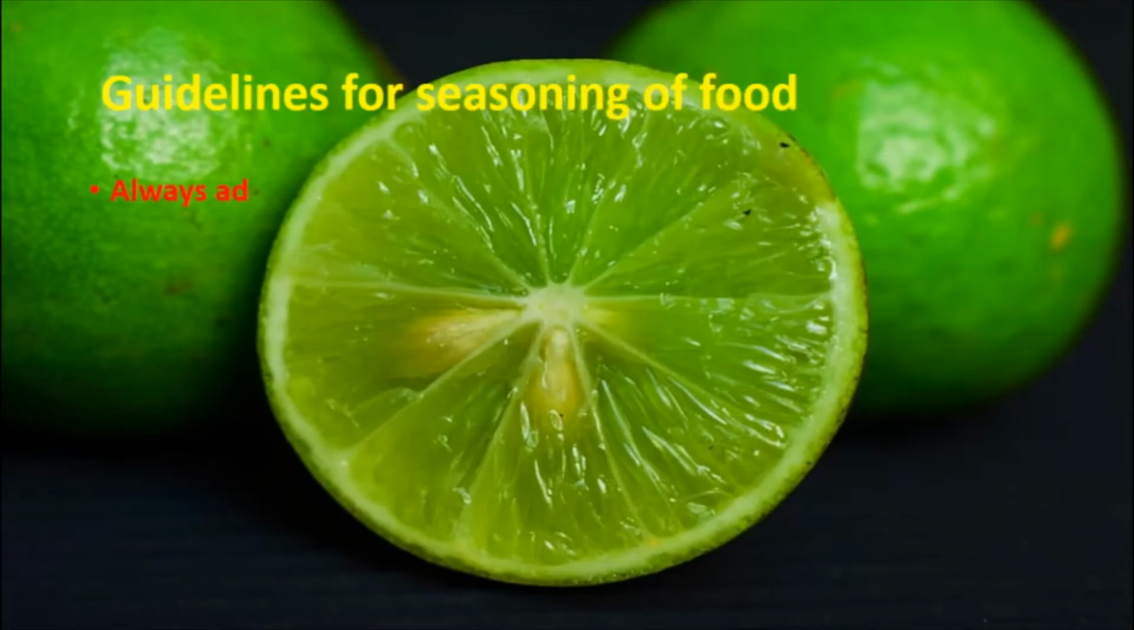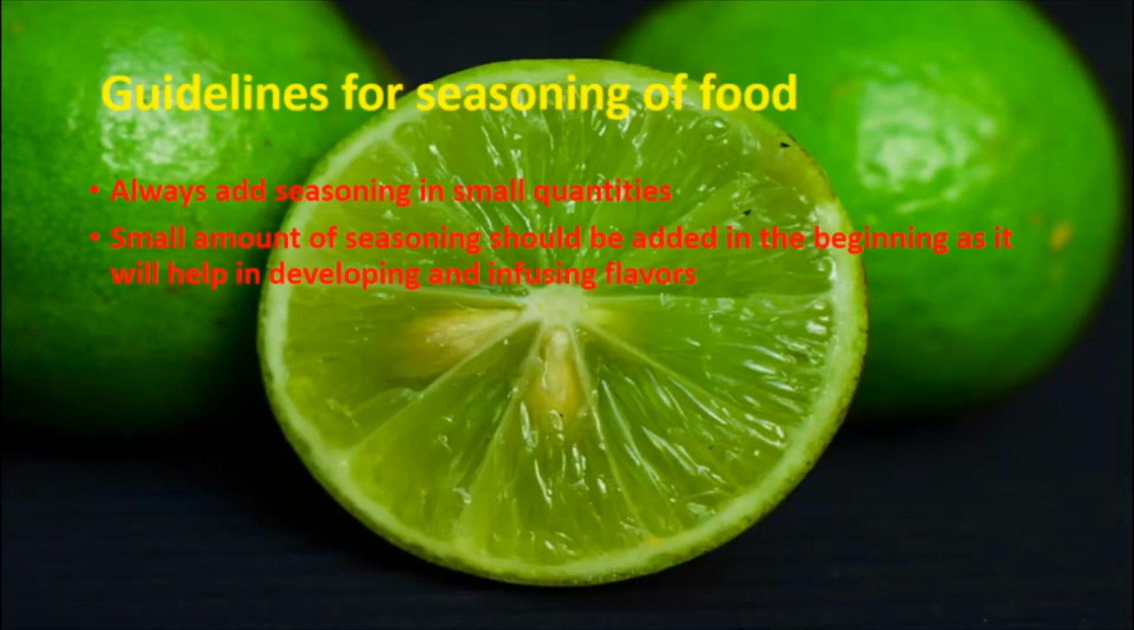Guidelines for seasoning of food. Always add seasoning in small quantities. Small amount of seasoning should be added in the beginning as it helps in developing and infusing flavors. For liquid food like gravies, sauces and soups, always add seasoning near the end of the cooking. Large pieces of food are required to be seasoned before cooking so that they can absorb it well.